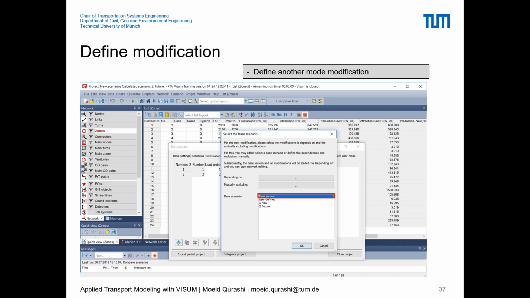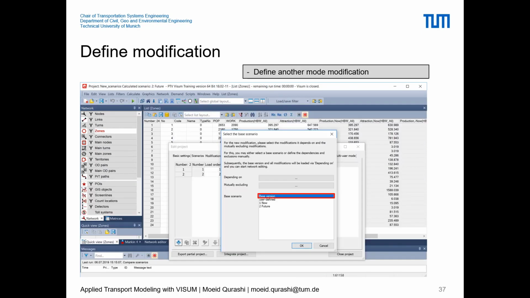Now is also similar to the base version, because we don't have any modification, and in the future we have modifications from zone developments. So if you want to compare the new zone developments along with a road closure, you can choose base scenario as future. So it will do the modifications above the base scenario of future.